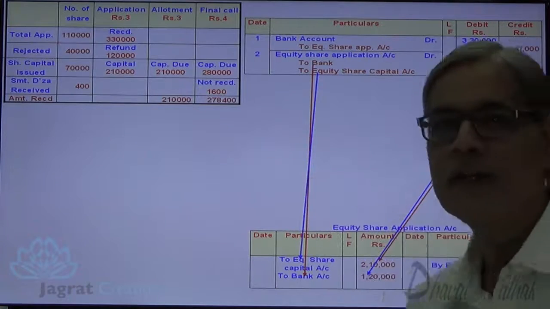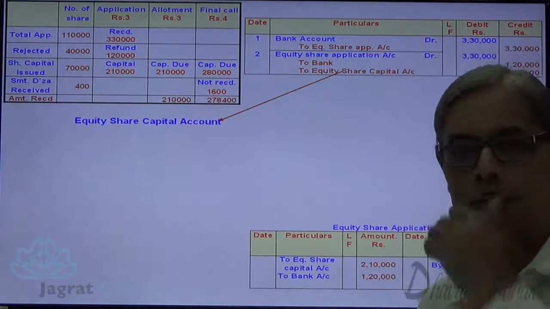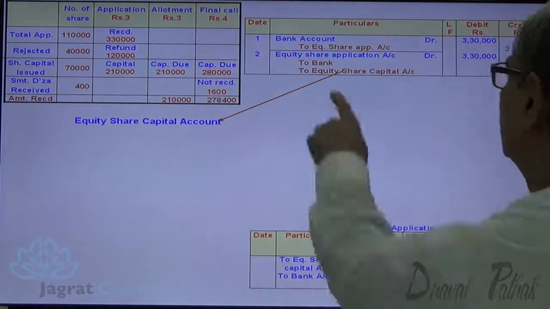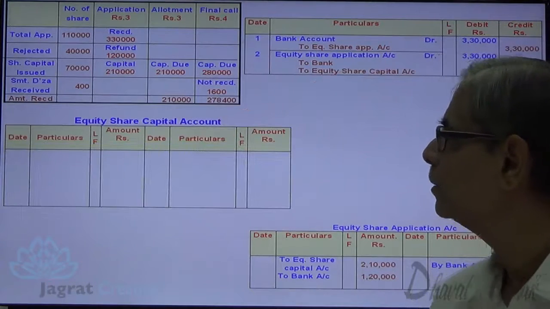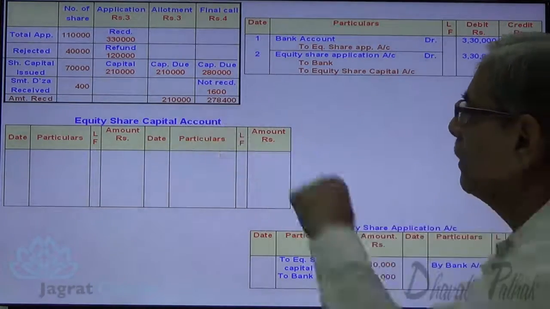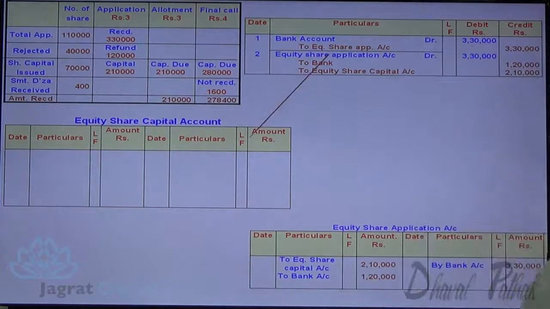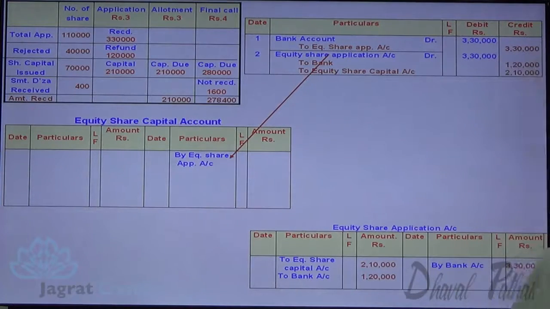Now I want to prepare here share capital account. Observe, I prepare share capital account. Share capital account is credited with 2,10,000. So here title is share capital account. Amount credited is how much? 2,10,000. The opposite title will appear in the particulars column.